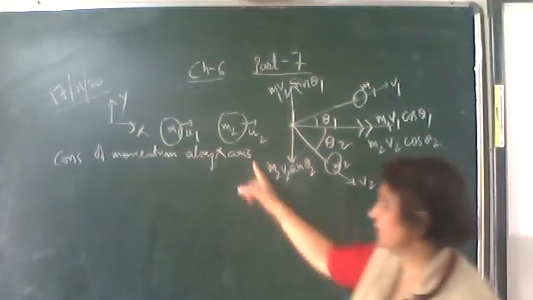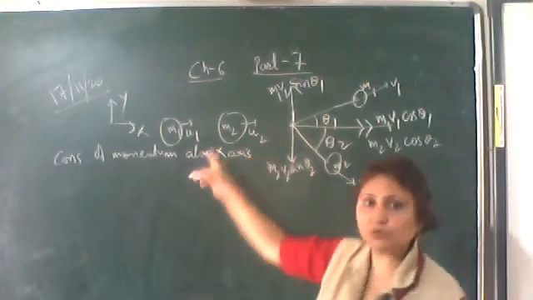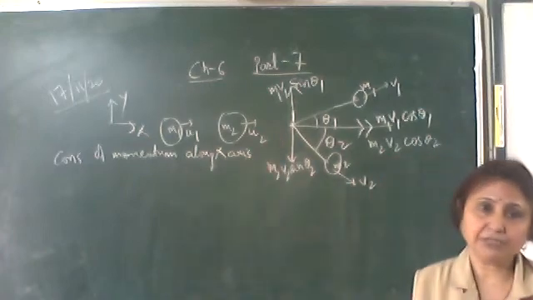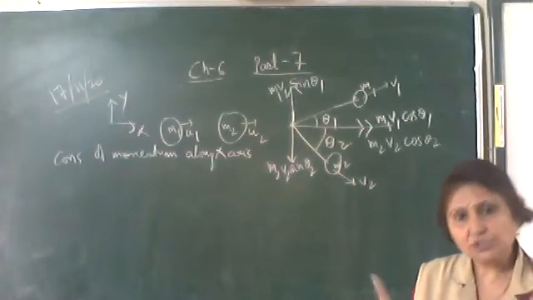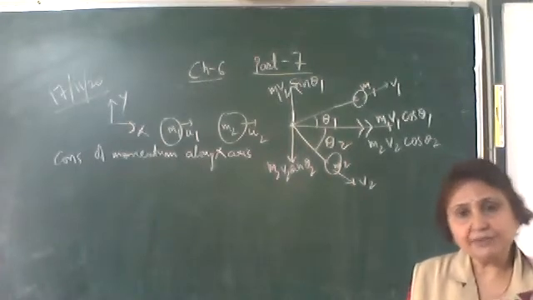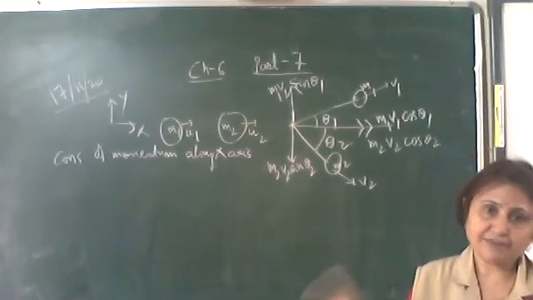Okay, now the momentum conservation along the x-axis: the sum of the momenta of the two bodies along the x-axis before collision should be equal to the sum of the momenta of the two bodies along the x-axis after collision.